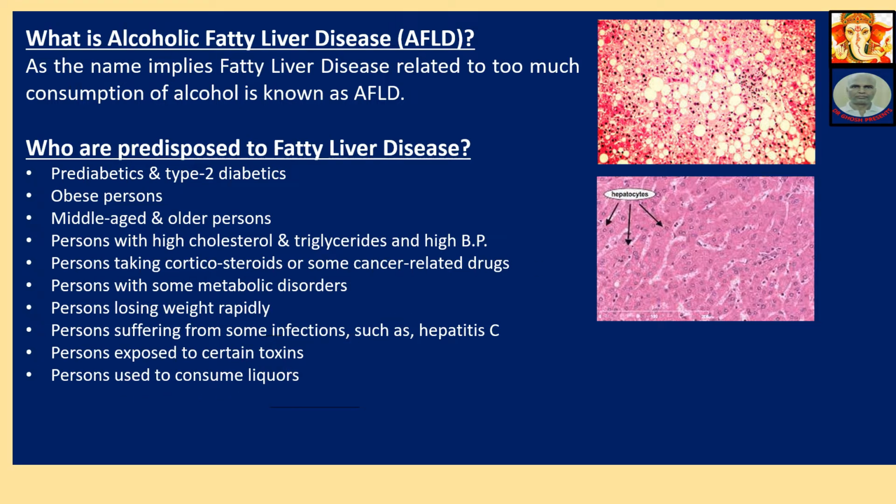This is the fatty liver disease picture in the microscopic view of the liver tissue. This is the normal view of the liver tissue. These yellow dots are fats.